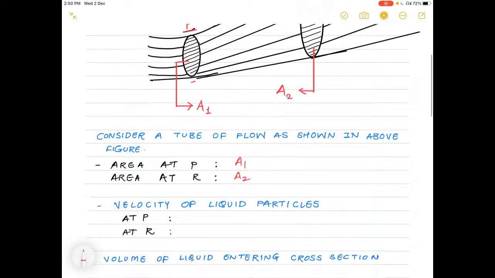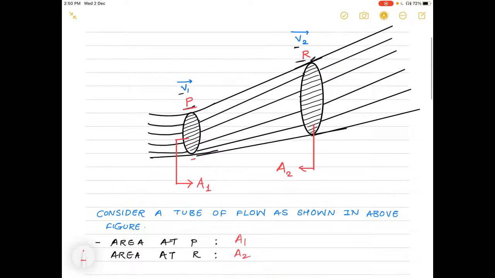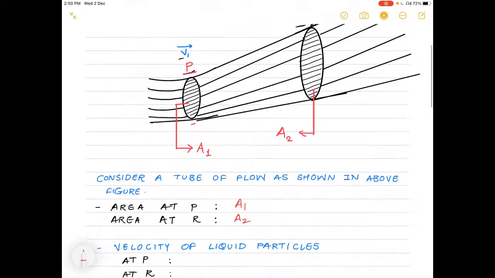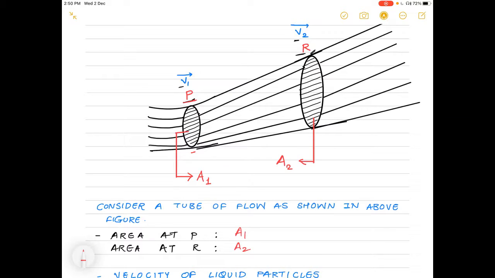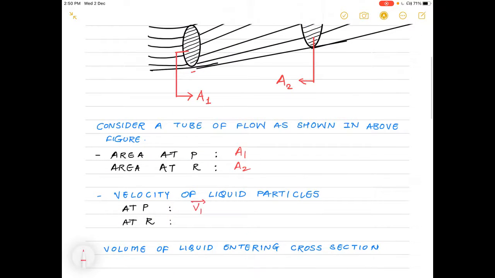Now we consider that the liquid particles which are flowing through this tube of flow have velocity v1 at point P, when they are passing through the surface area A1. So at P, the velocity of the liquid particle is v1 bar, and when the liquid particles which entered through point P reach point R, where the surface area is A2, they have velocity v2 bar.